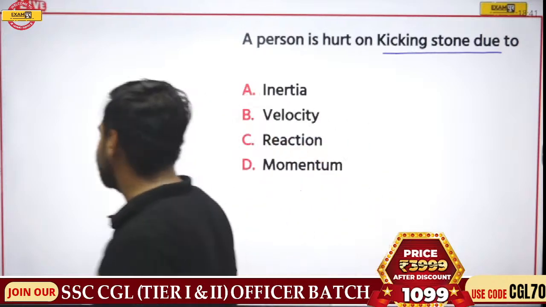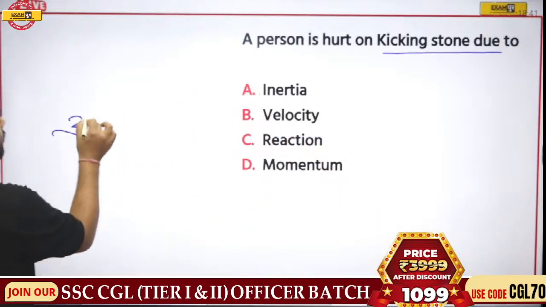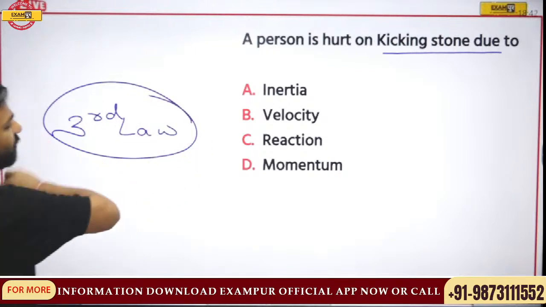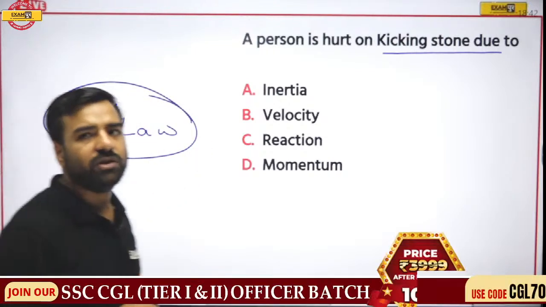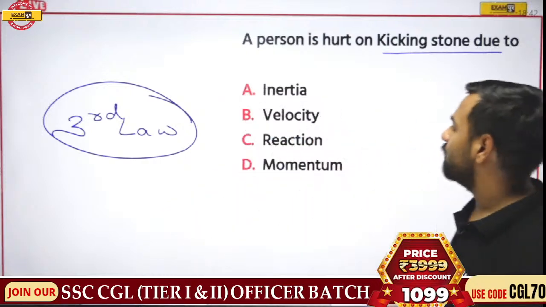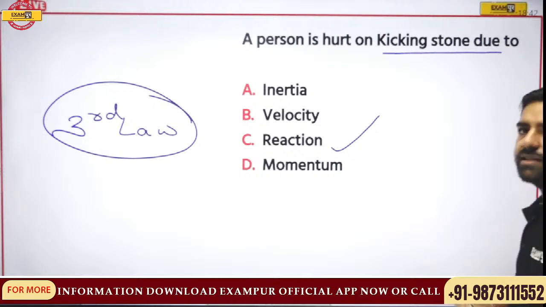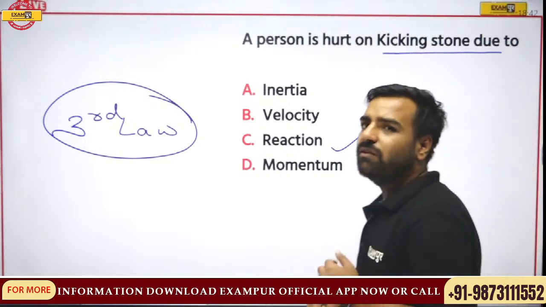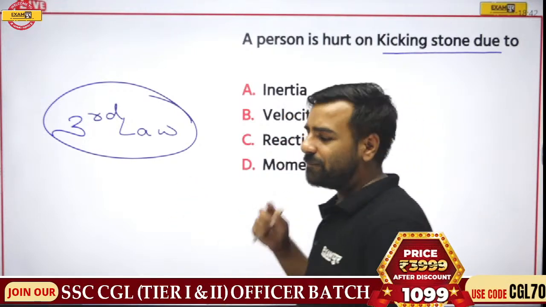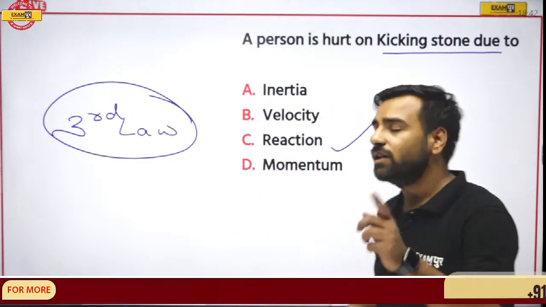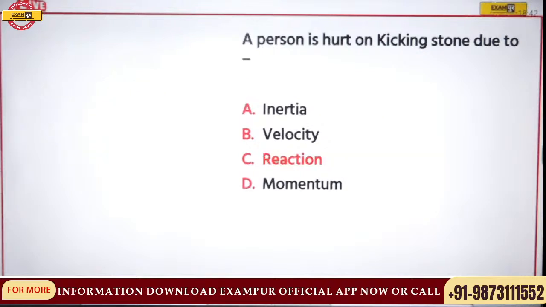What it makes us remember is Newton's third law, which states that for every action there is always an equal and opposite reaction. So here, option C, that is reaction, would be correct. Whenever we kick a stone, at that time we are doing the action, but there is a reaction given by the stone, correct? So yes, option C is correct.